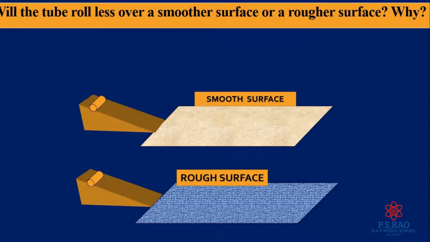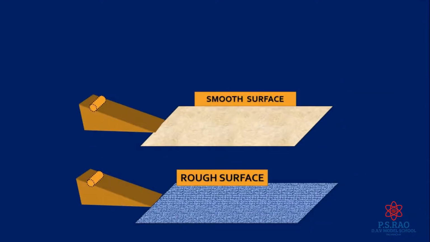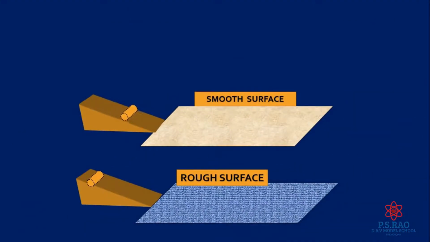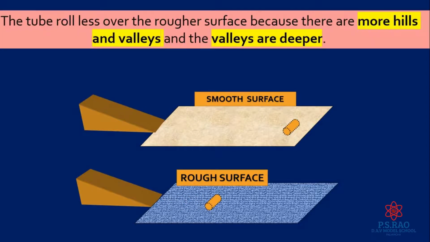And observe this. On the smooth surface, the tube rolls more distance. On the rough surface, the tube rolls less distance. So, we concluded that the tube rolls less distance over the rough surface because there are more hills and valleys, and the hills and valleys are deeper.